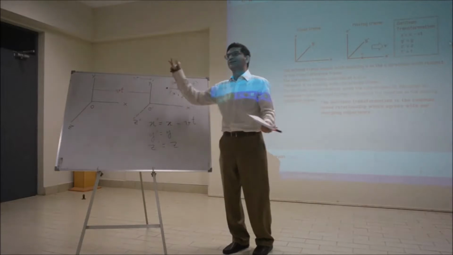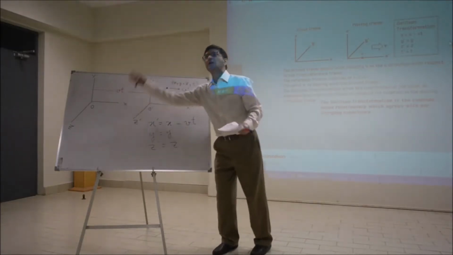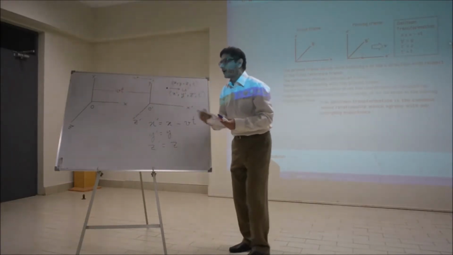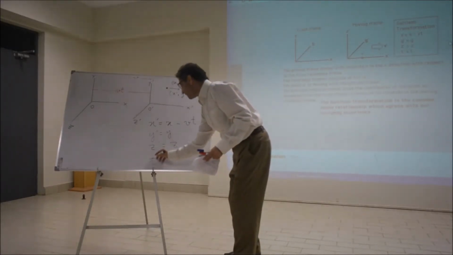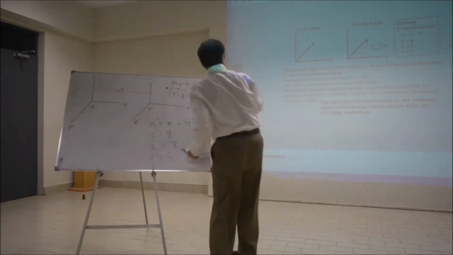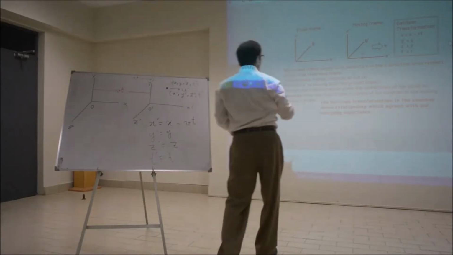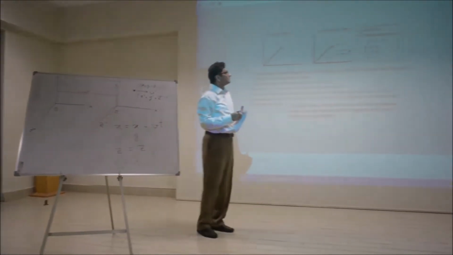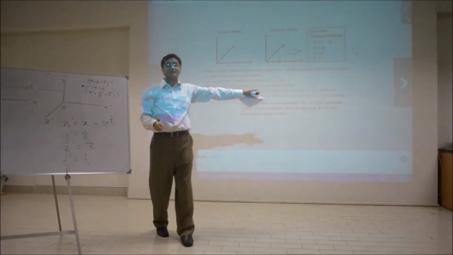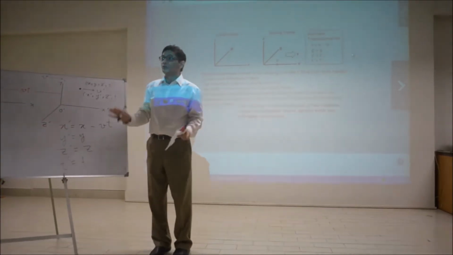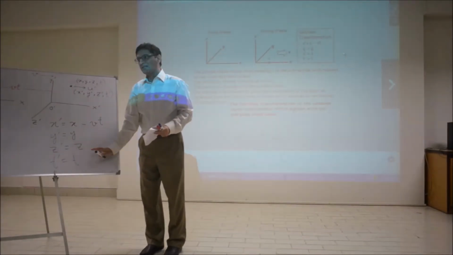The ticking of this clock is at the same rate as the ticking of that clock. So this is what their assumption was. They assumed that t prime is the same as t. Can you all see there? x prime equals x minus vt, y prime equals y, z prime equals z, t prime equals t. It was their assumption. They assumed that t prime is equal to t, right?